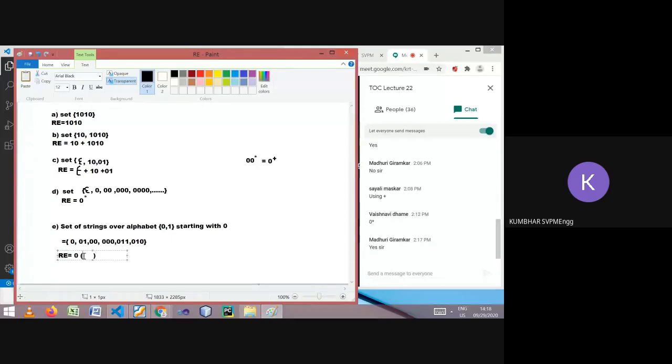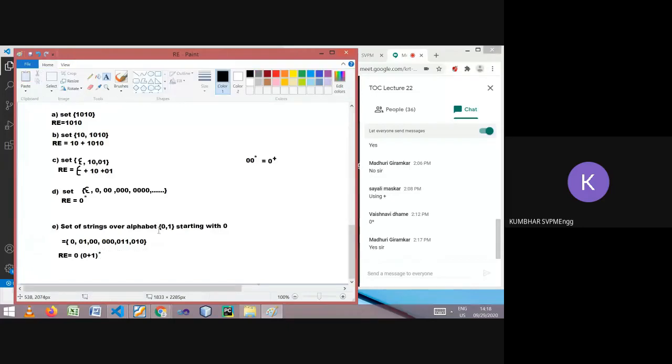That is in short (0+1)*, and so this is the regular expression. See what it is given: if the input alphabets are 0 and 1 and every string must start with 0, then 0 is sure, otherwise don't care. Don't care means either 0 or 1, any number of times, 0 or more times.